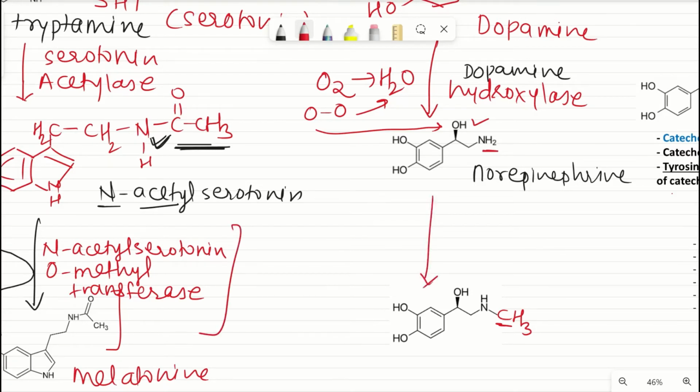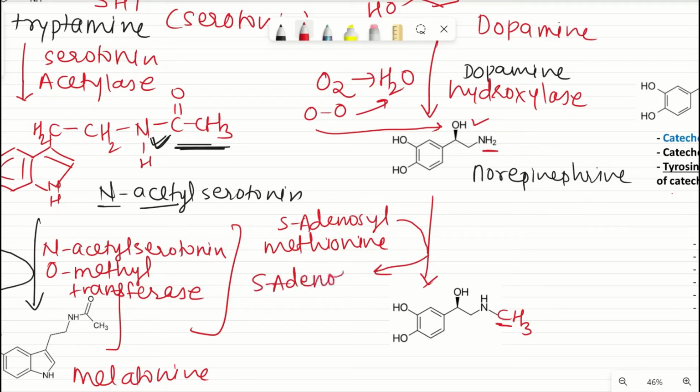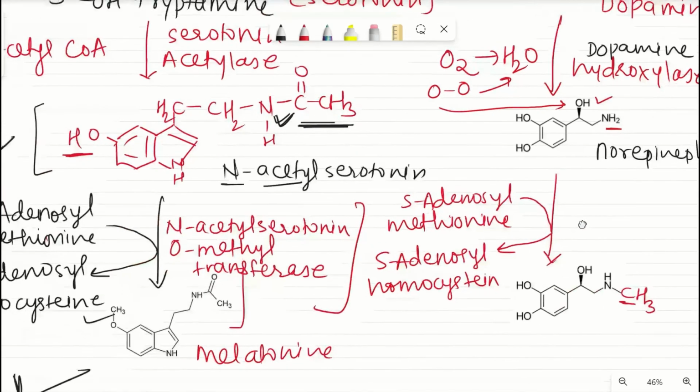So from where is the methyl group coming? The methyl group comes from S-adenosyl methionine. So it gives its CH3 here and it gets converted into S-adenosyl homocysteine. See, this is exactly the same as the earlier.